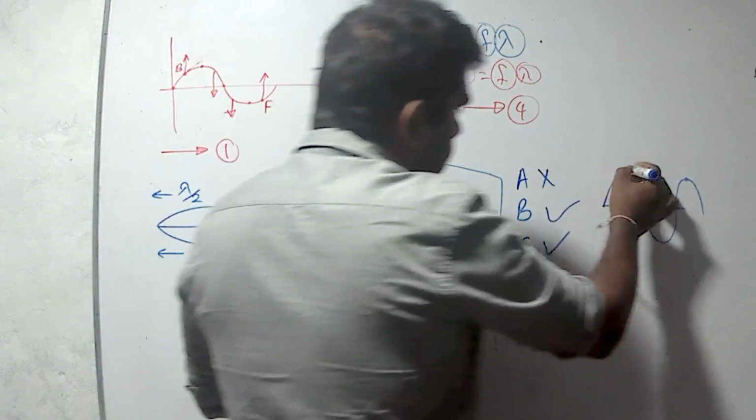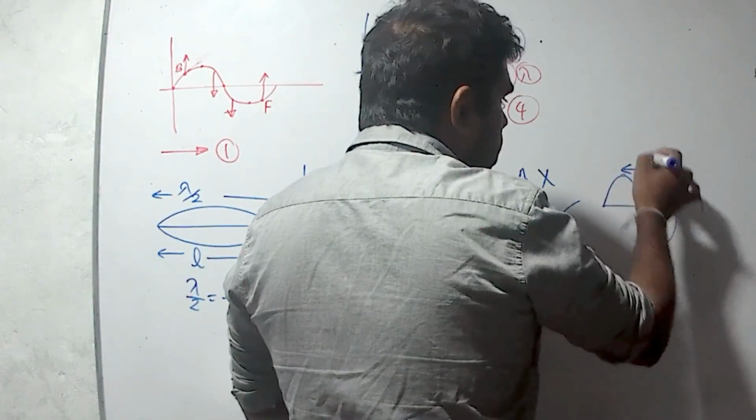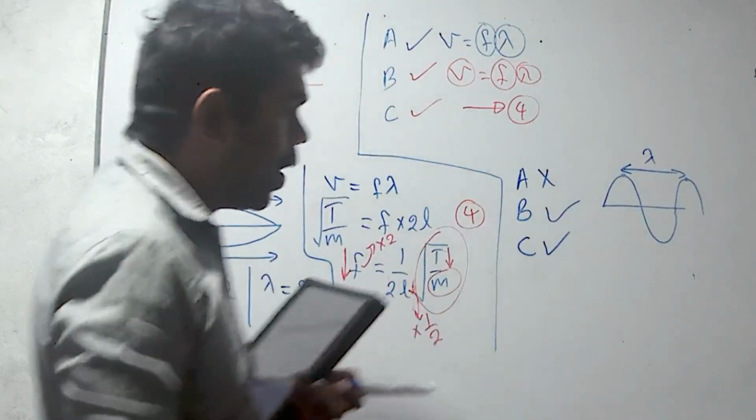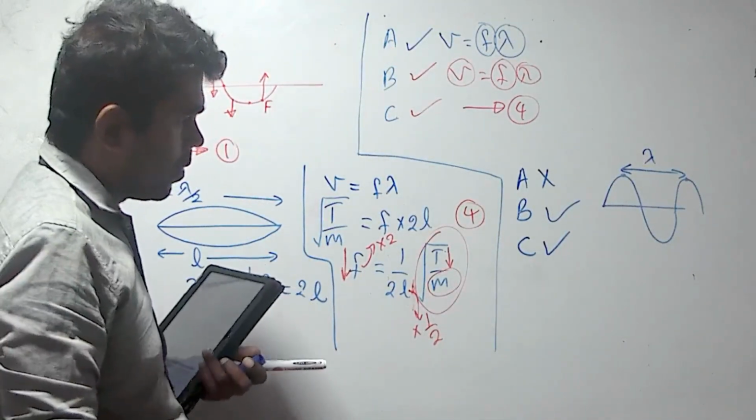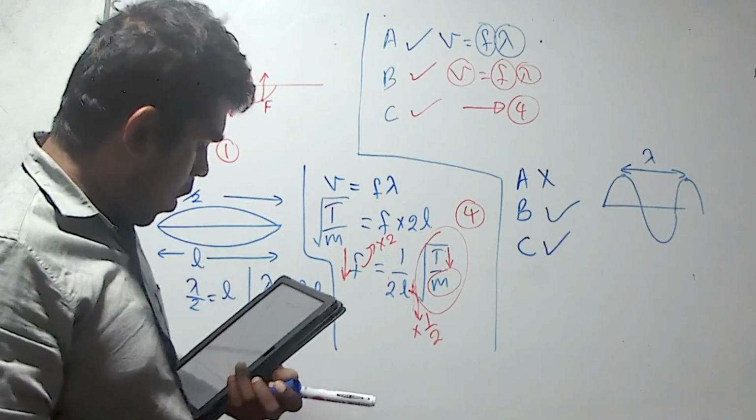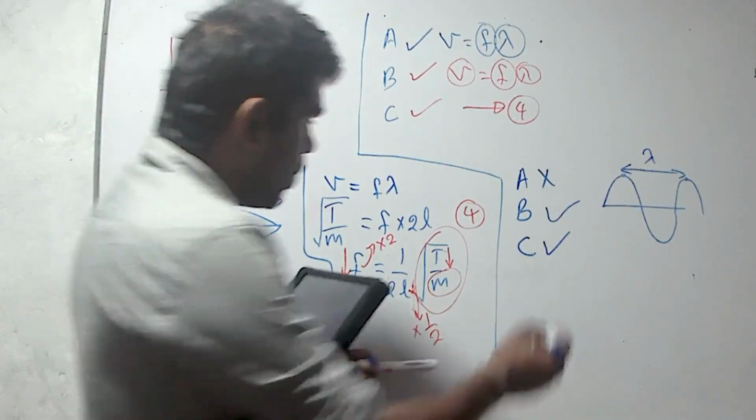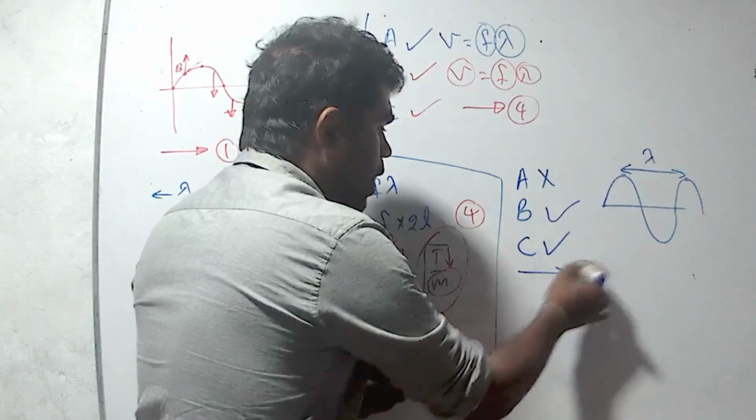Then the distance between 2 points is the wavelength. Then only B and C are true. 5 is the correct answer.